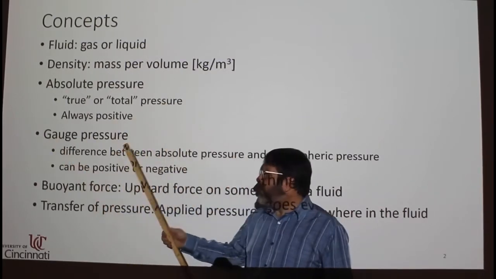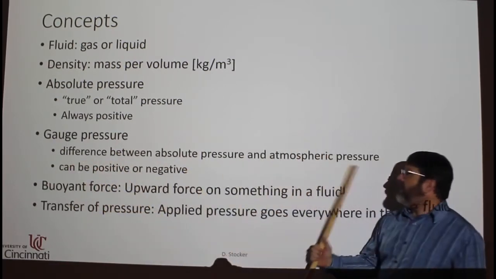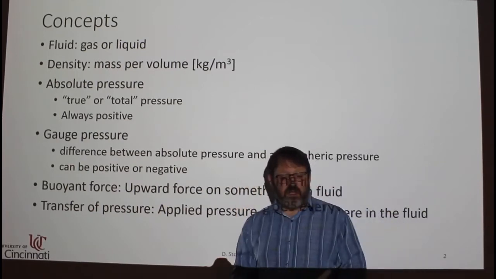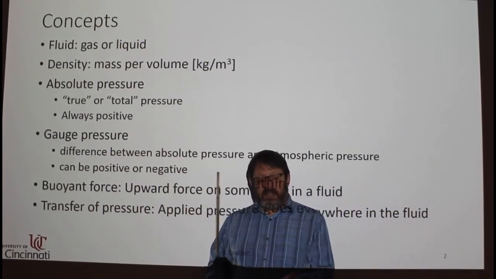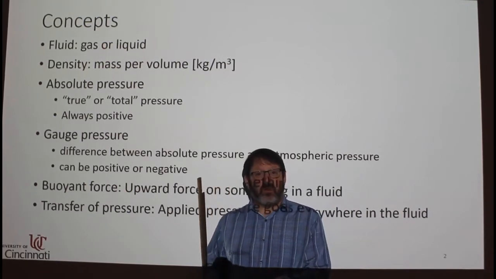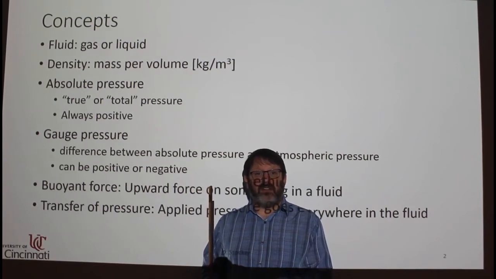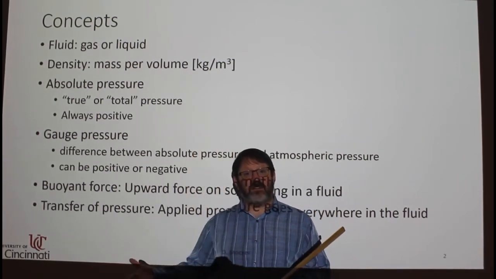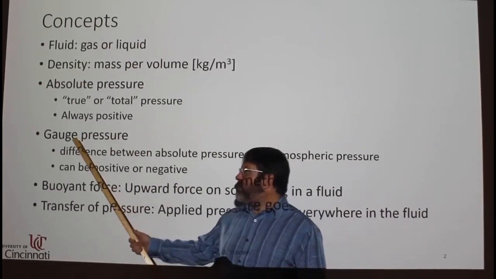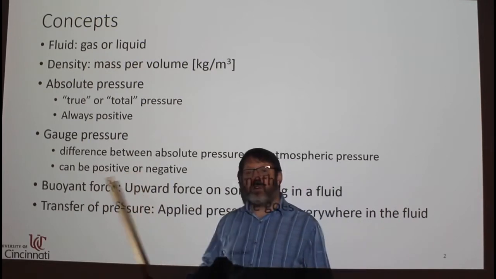Gauge pressure is different. Gauge pressure is the difference between the absolute pressure and the atmospheric pressure. So if you're pumping up your tires in a car or in a bike, if your tire gauge says there is zero pressure in your tire, that doesn't mean that there is absolutely no air in your tire. It just means that the air in your tire is the same pressure as the air outside the tire. So a gauge pressure compares the inside to the outside. It can be positive or negative.